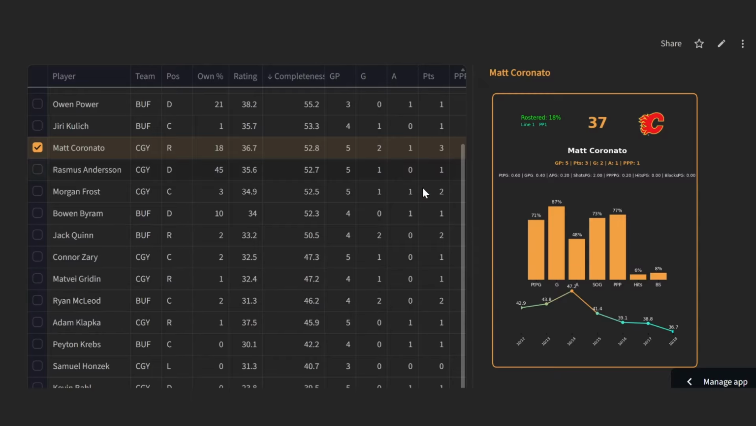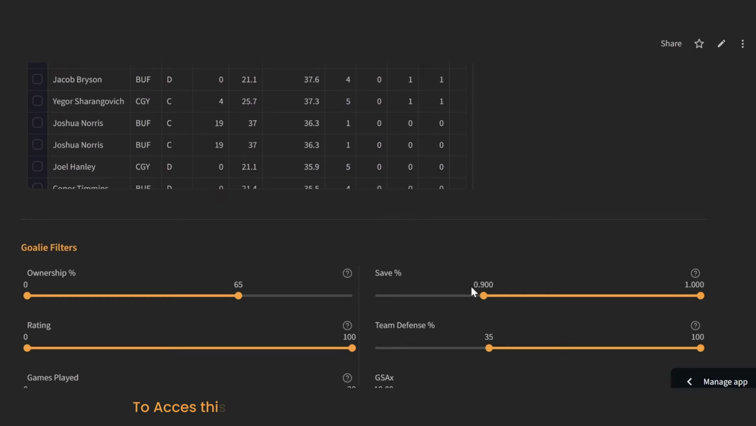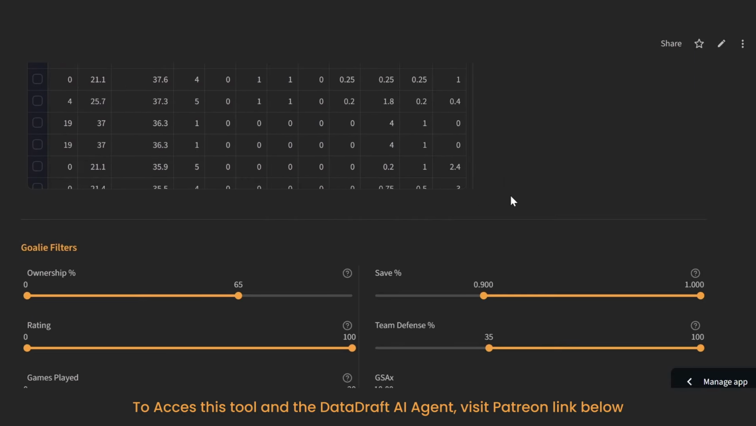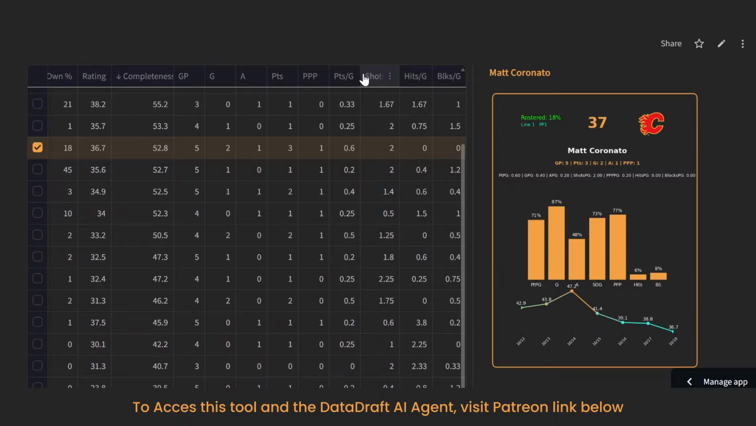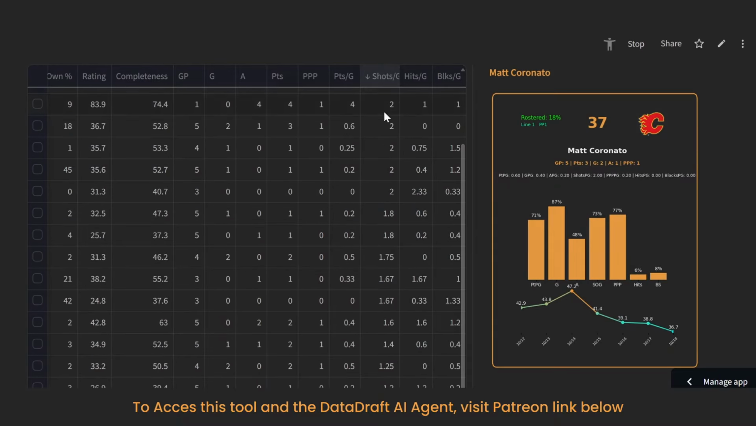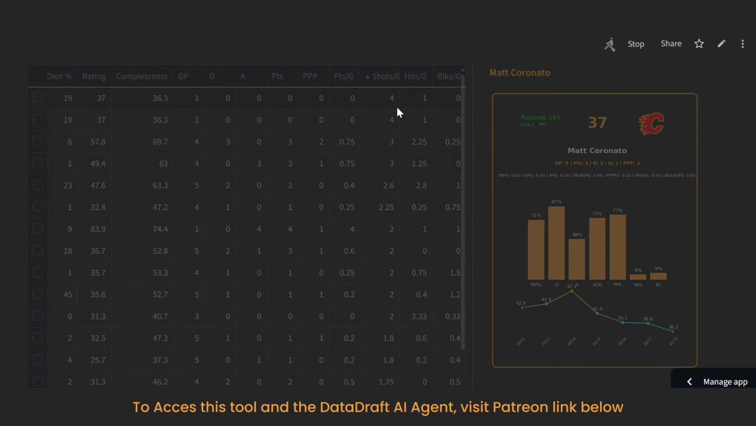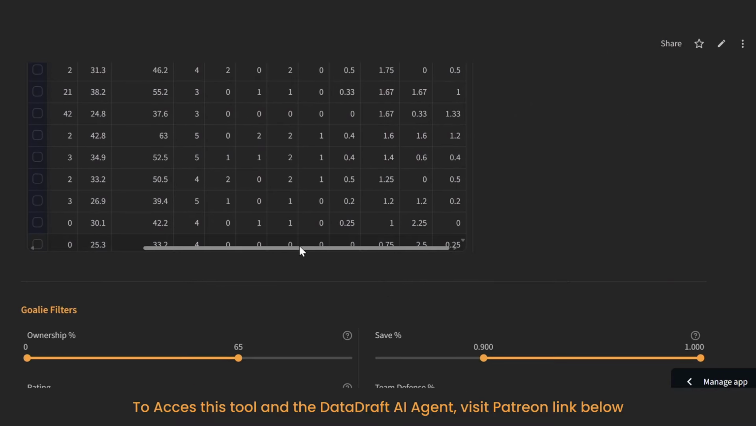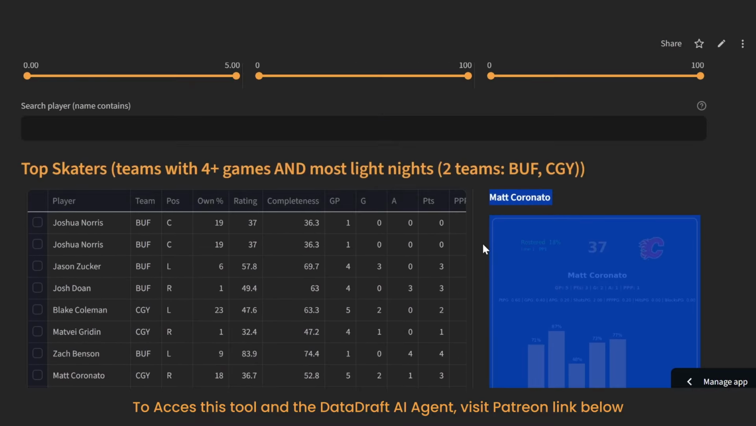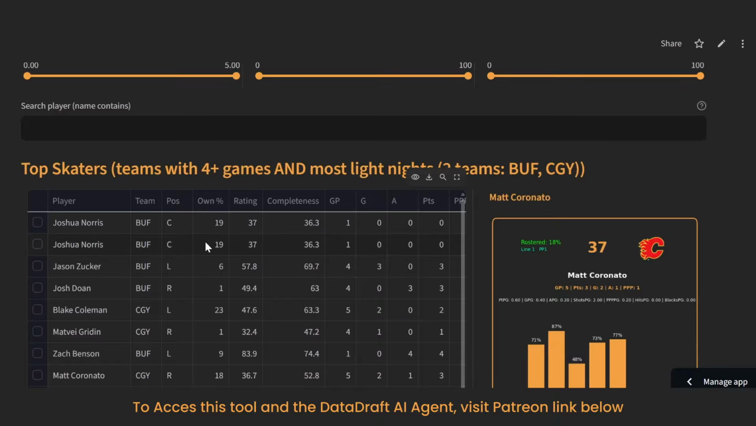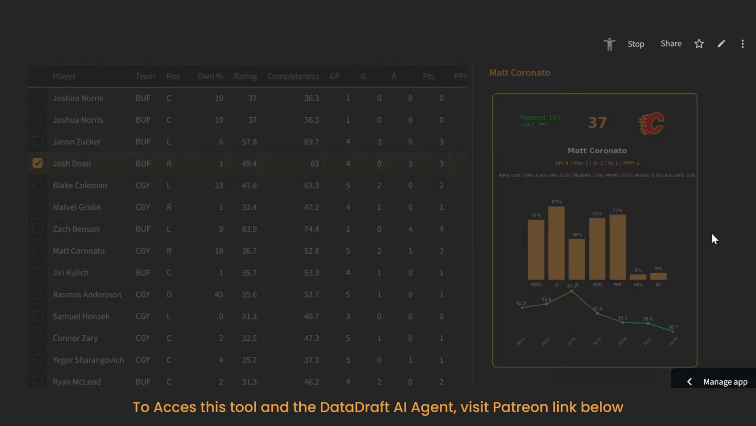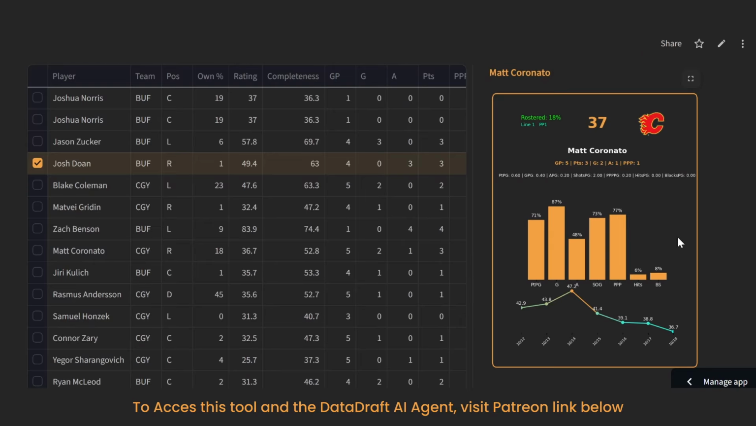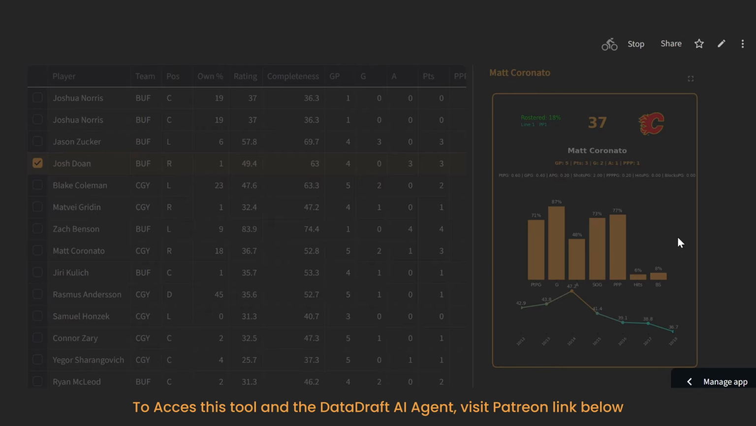You can sort this however you want. Now, not all of these metrics are being shown. If we go across, you can see some of the other ones here, hits, blocks, shots. So if you're looking for a little bit of shot volume, you come up here and you get, I think that's Benson at the top. I'll have to scroll back over. Again, I'm using a crazy screen on this, so if you're on a regular desktop, you'll be able to see the whole thing. Josh Norris is not going to be back, I don't believe. Josh Doan could be an interesting option for you. Again, there's not a ton on the wire for Sabres and Flames.